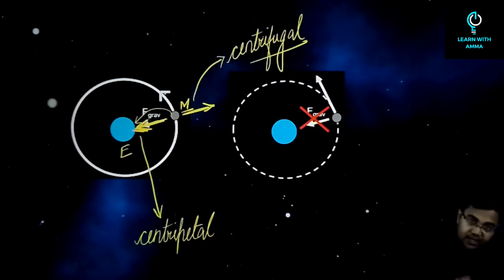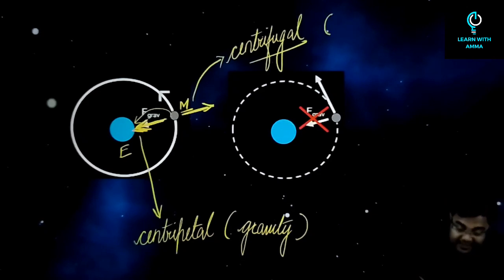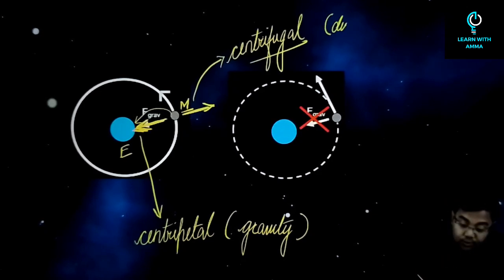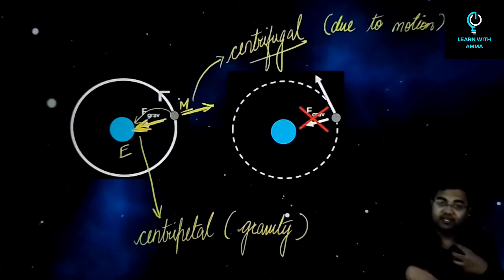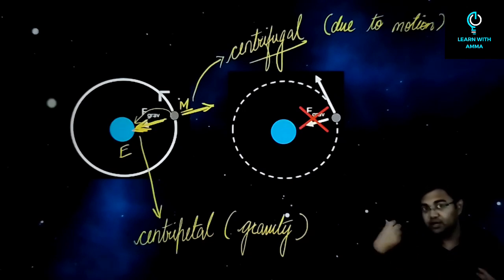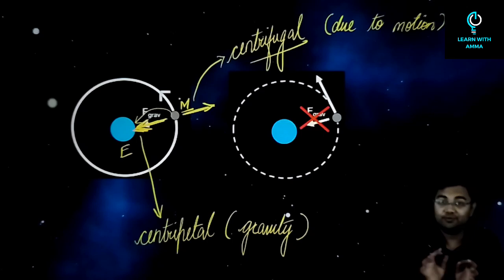So in the case of the Earth-Moon system or any of these two body systems, the centripetal force is nothing but gravity. And the centrifugal force is what? This is the force exerted due to motion. The motion of the moon around the earth is pulling the moon away from the earth, and the centripetal force is the force of gravity of the earth, which is pulling the moon towards the center of the earth. And these two forces have to be balanced.